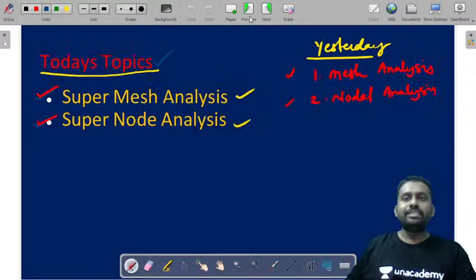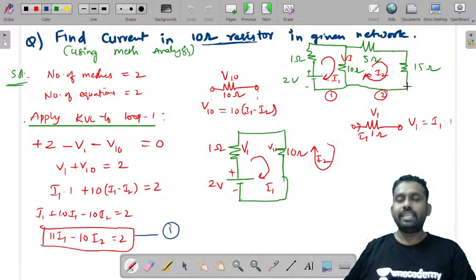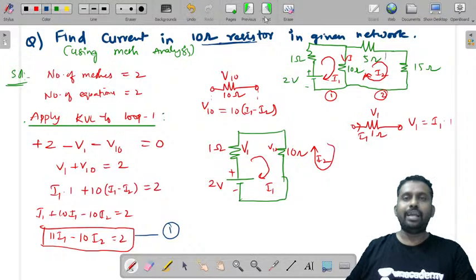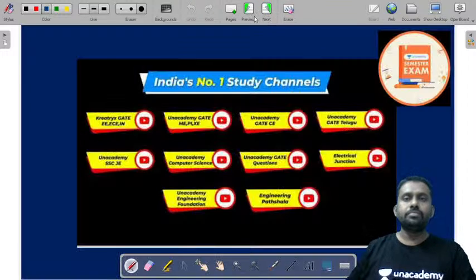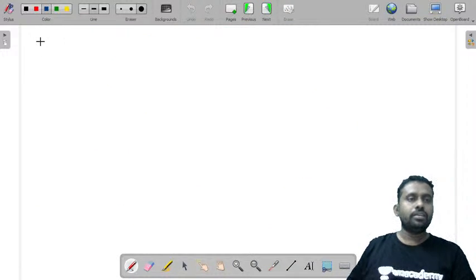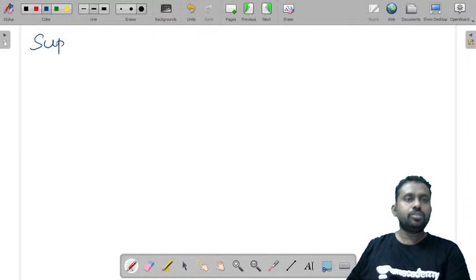Now let us take the same circuit. Let us consider this same circuit. I am redrawing this circuit, and if there is a current source here in this case, what will happen? So that becomes super mesh analysis.